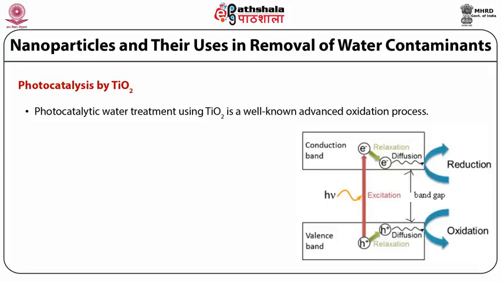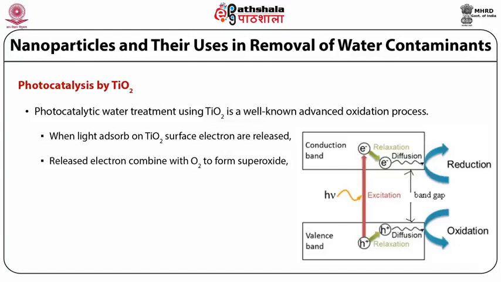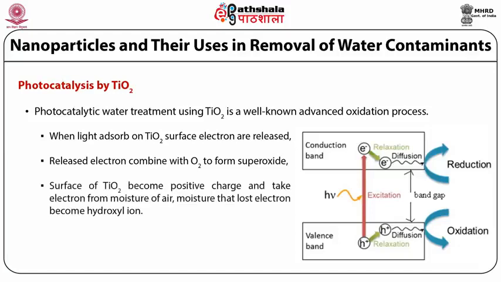The overview of the mechanism is that when light is absorbed by the titanium dioxide surface, electrons are released, and these released electrons combine with oxygen molecules to form the superoxide ion. Due to the release of electrons, the surface of the titanium dioxide becomes positively charged, that is, holes are created, and they take electrons from the moisture of air, which lose electrons and become hydroxyl ions. So this is the basic overview of the mechanism.